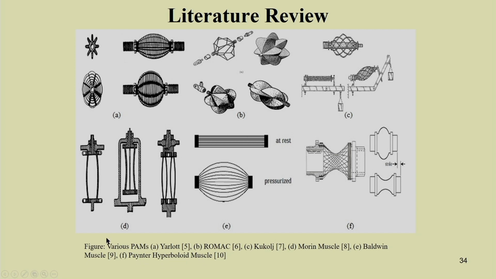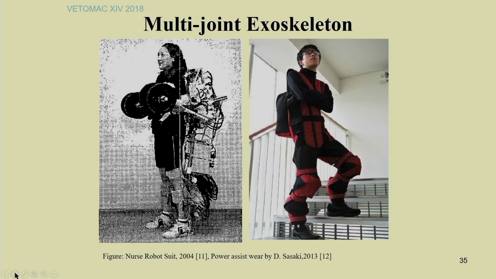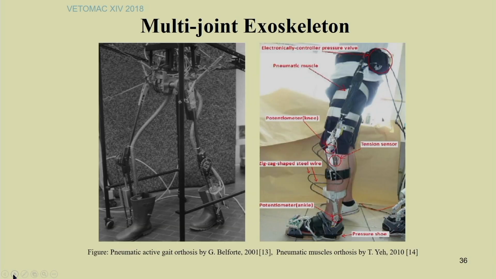These muscles are particularly used for exoskeleton-type applications. Here is a figure of a nurse wearing a robot suit, which is pneumatically actuated. This is also power assist wear by D. Sakasi. I will give these references at the end of this lecture.